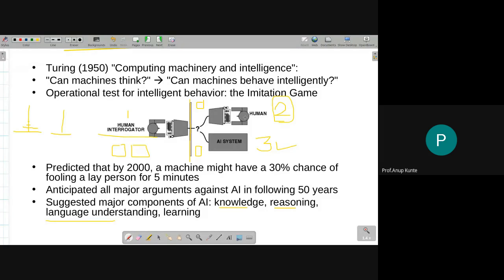When I say that language understanding should be there as a component of AI, and the final thing is learning, and a whole subject is attributed to this particular thing.